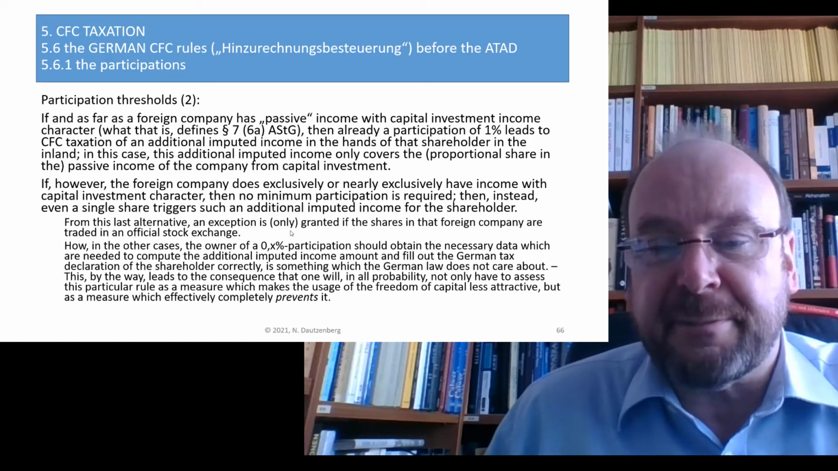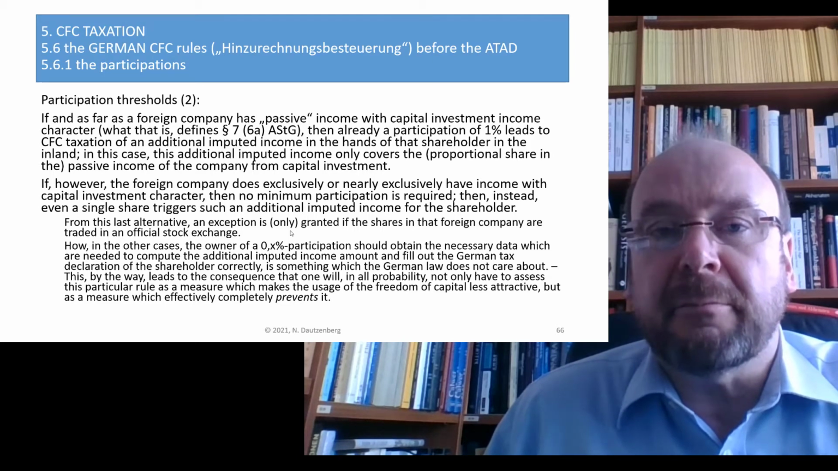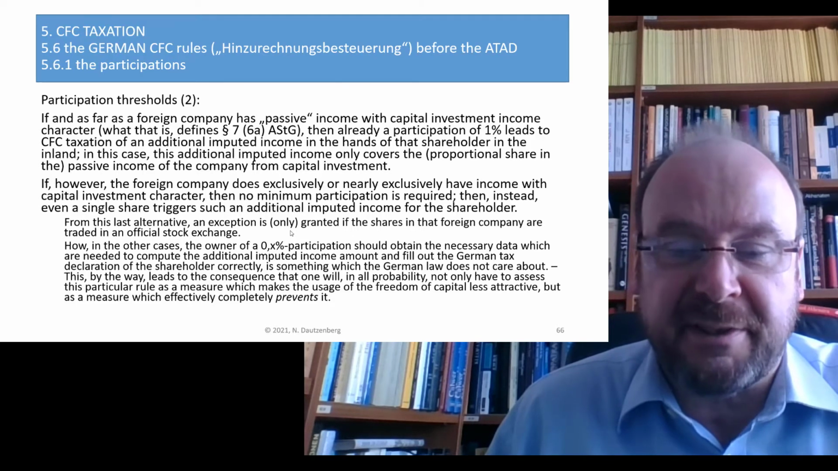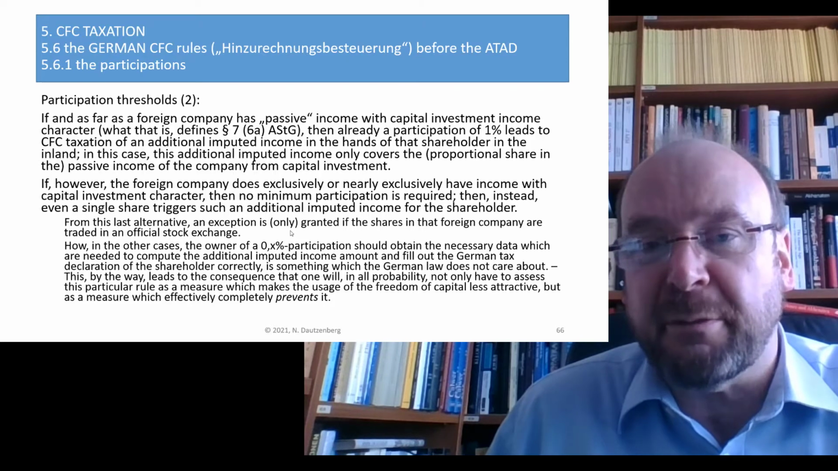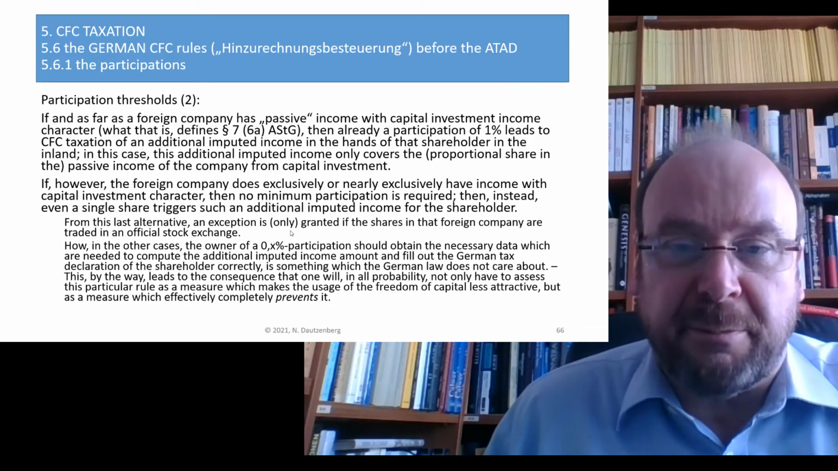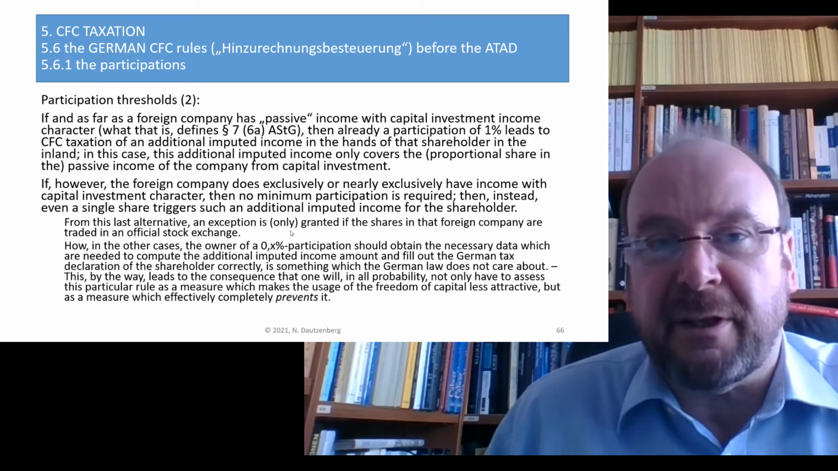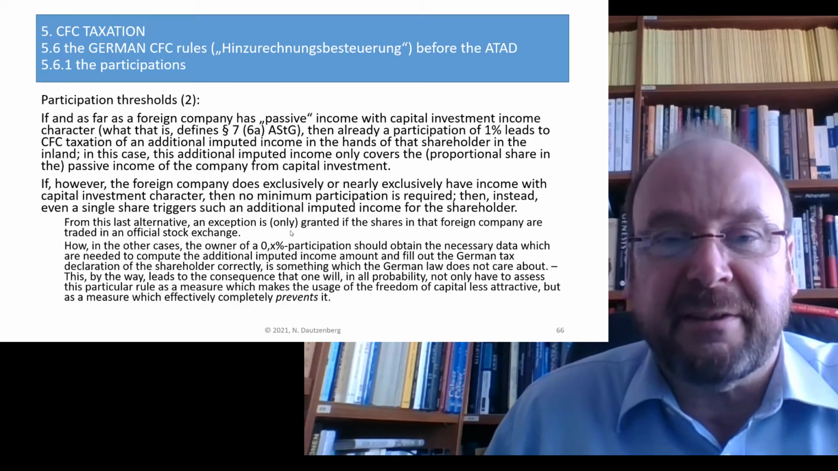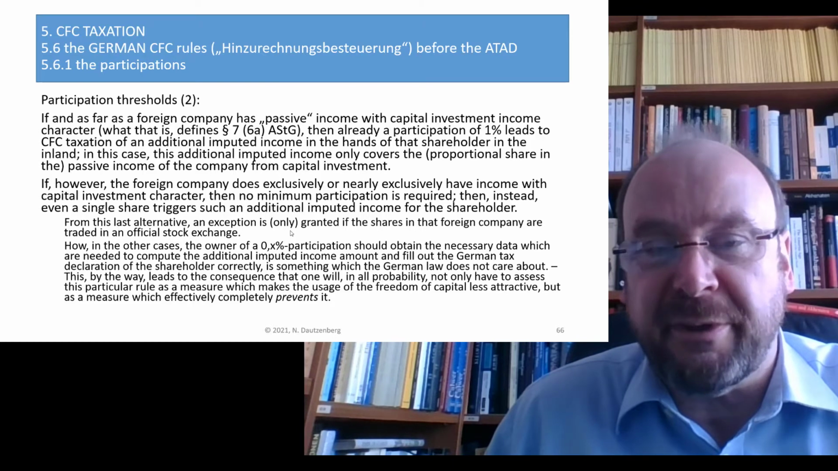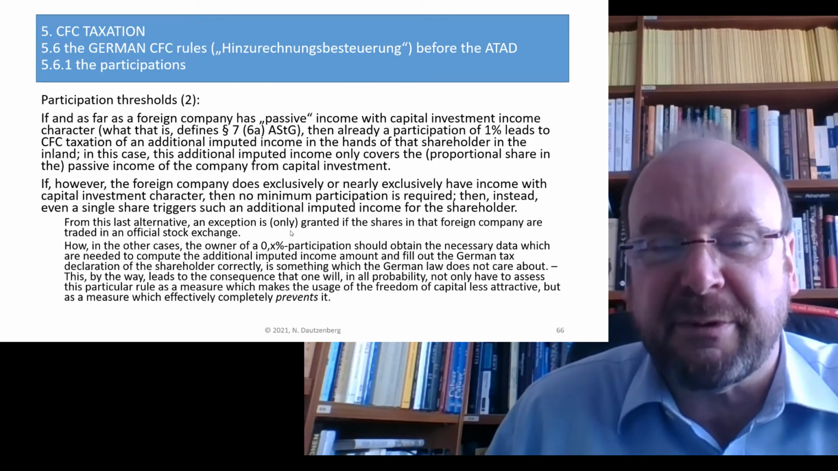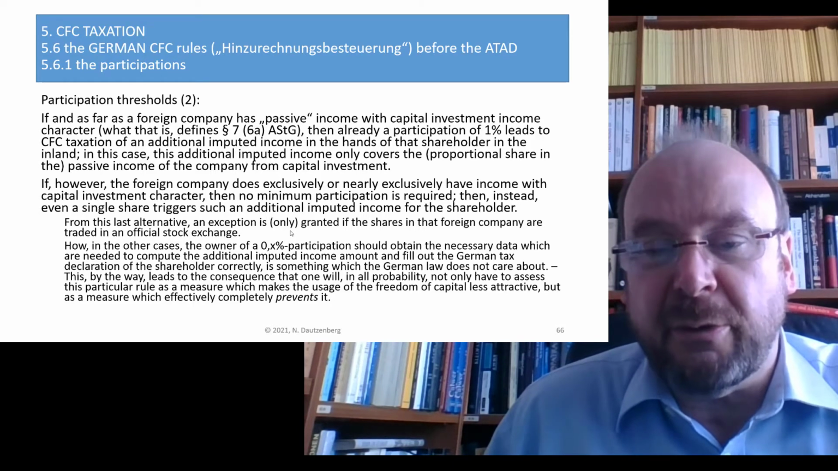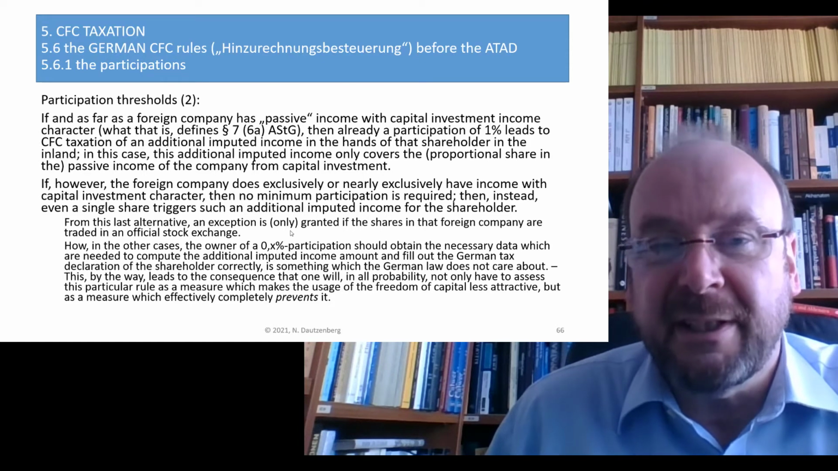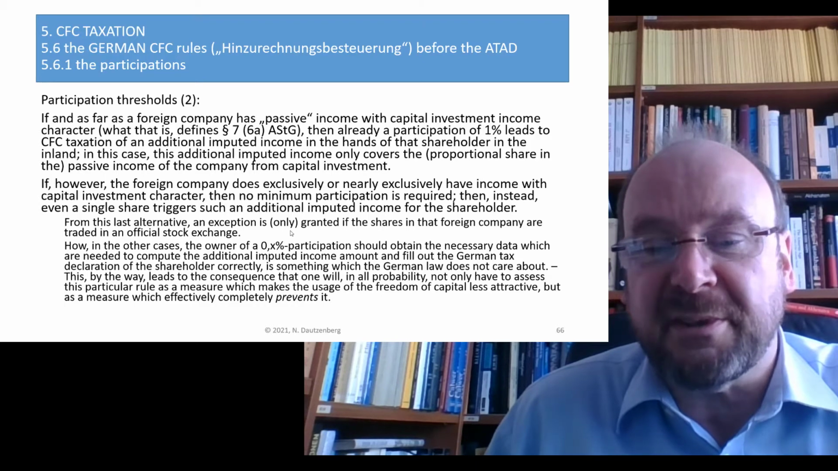In other cases, if you have a 0.x percent participation in such a foreign company, you need to obtain the necessary data to fill out the German tax declaration about the company's passive income from capital investment, or with capital investment character to be precise. And how you obtain these data from the company with such a small participation is your own personal problem.